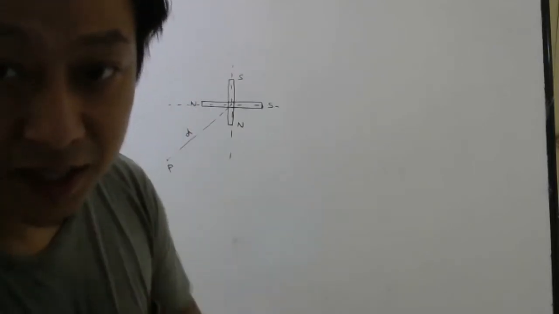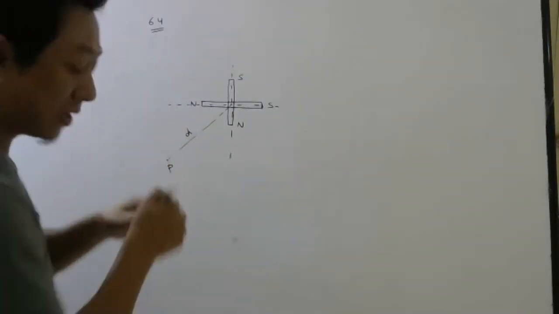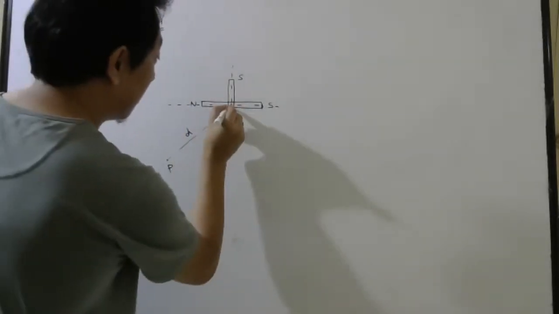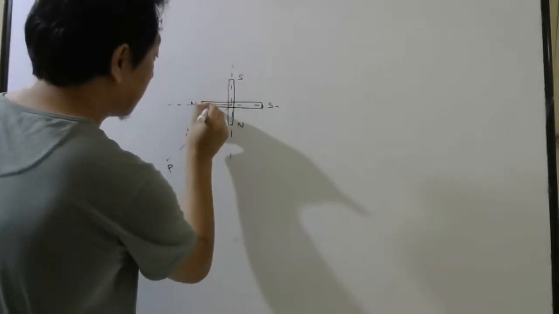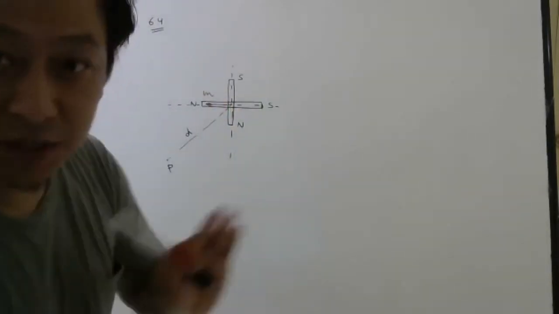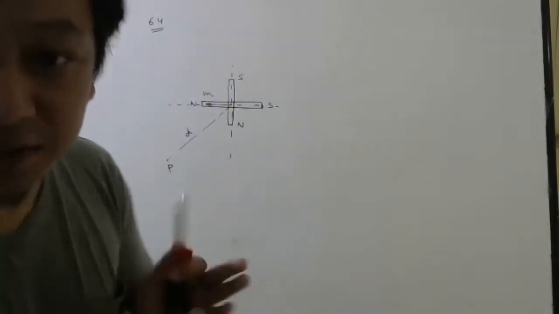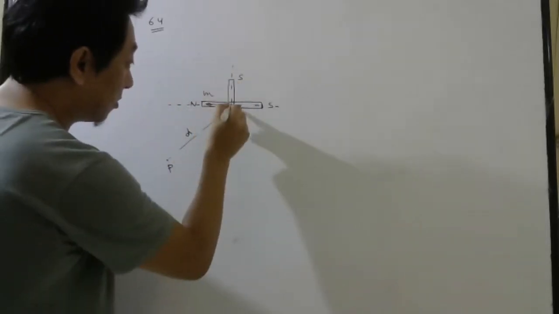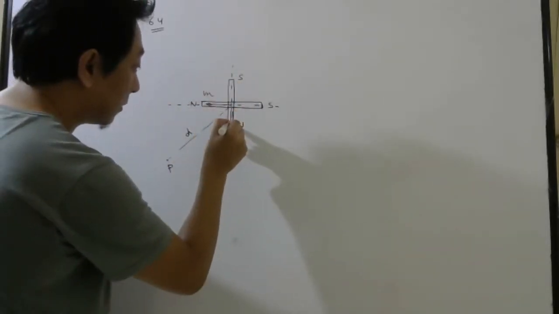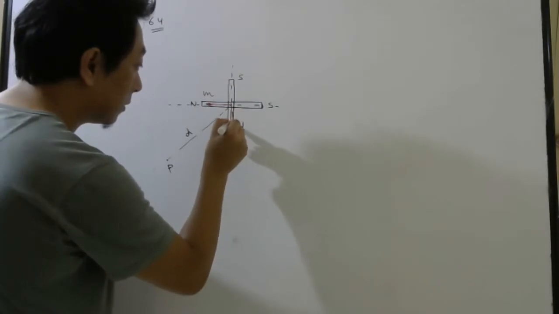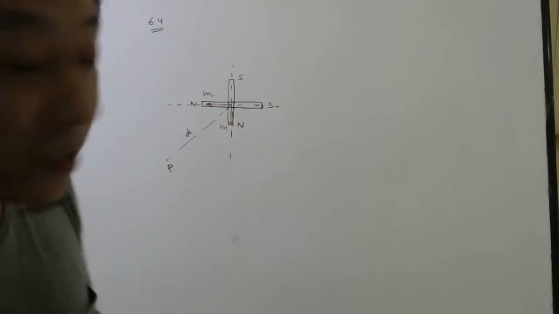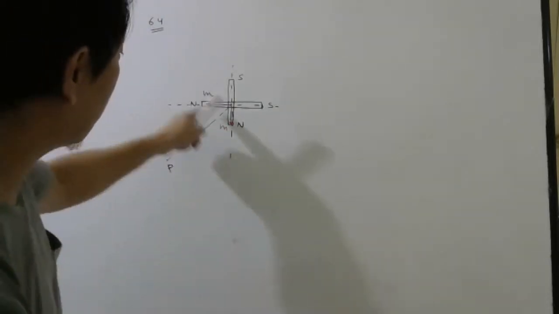What we will do in that case is this. Let us see where the magnetic moment of this magnet is. It will be this way, M, because they told identical, so both will have the same magnetic moment. So south to north, and this will also be south to north, M. So we will try to find the resultant magnetic moment of these two.